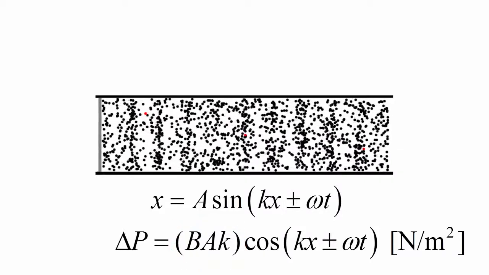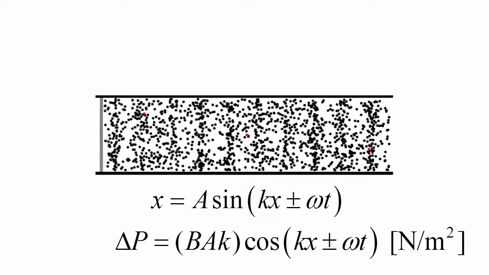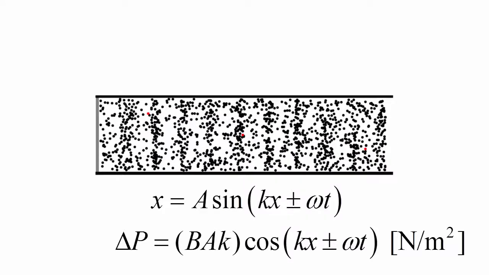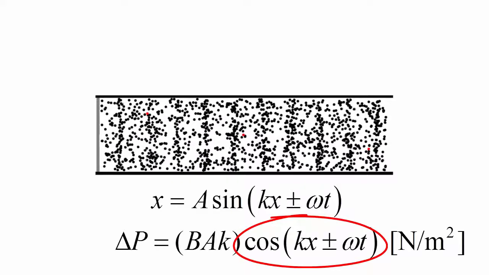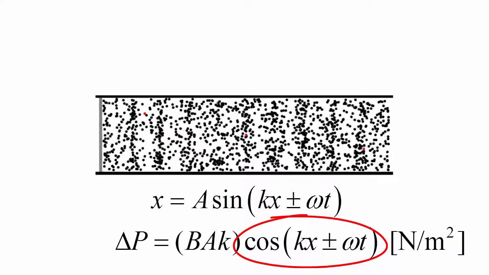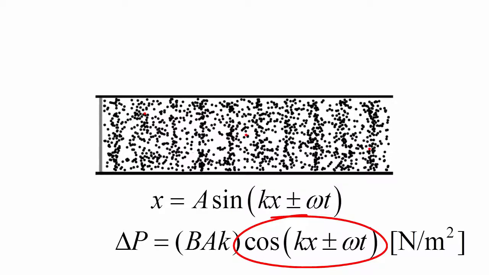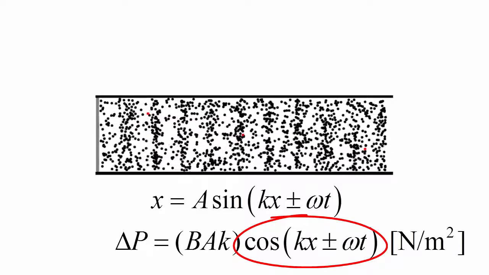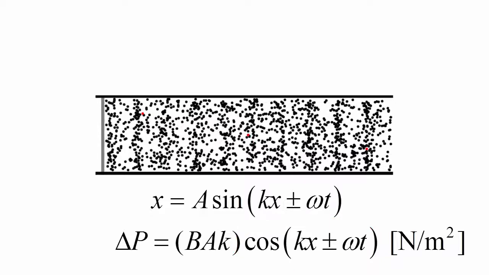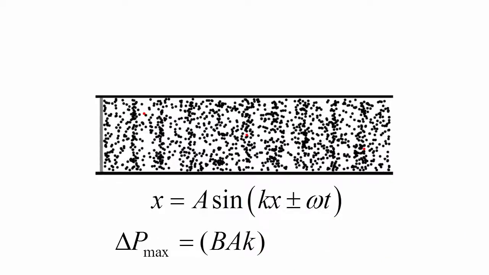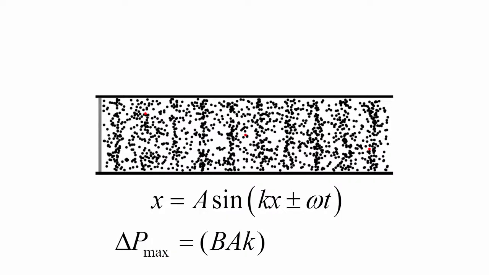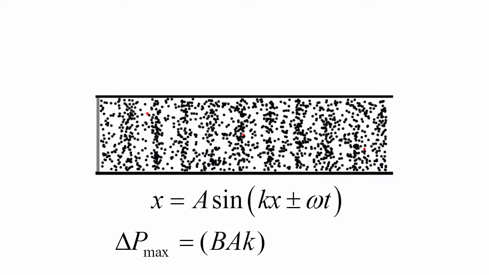What is the magnitude of the maximum change in pressure of a sound wave? The magnitude of the maximum change in pressure will occur when the cosine in the pressure equation is equal to plus or minus 1, being the biggest possible values for a cosine. So the maximum change in pressure is the amplitude of the pressure wave, which is the product of the bulk modulus with the displacement amplitude and the wave number.